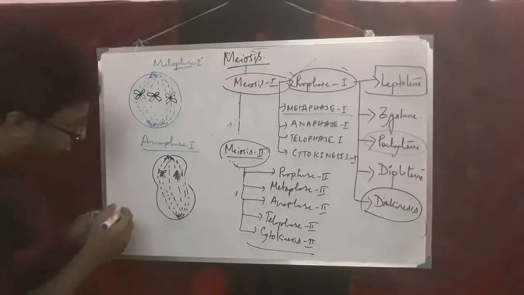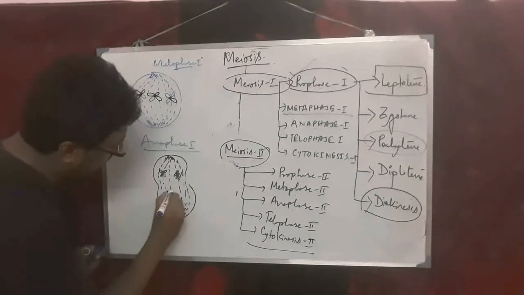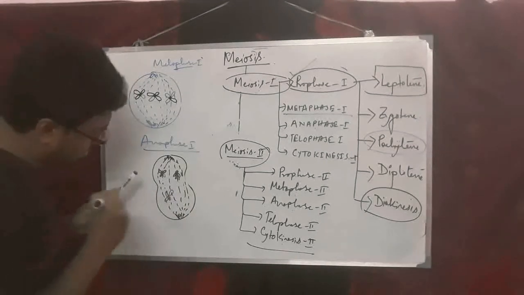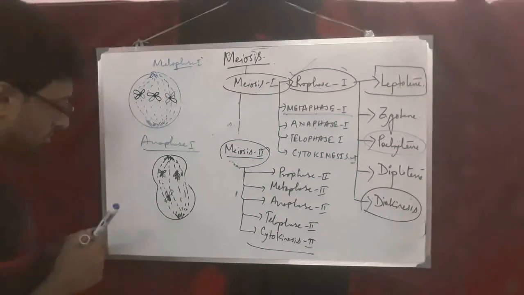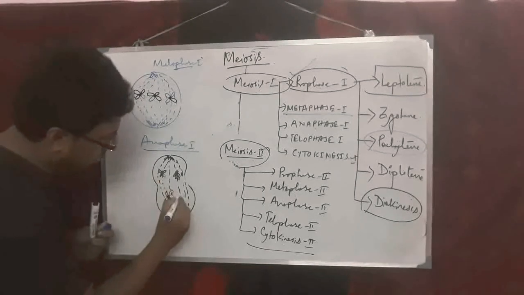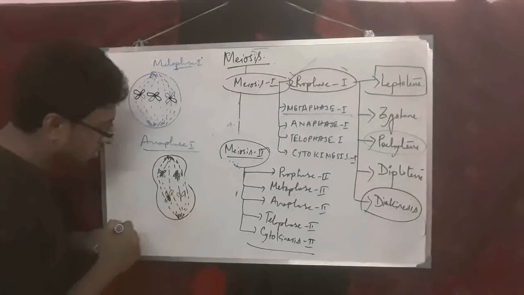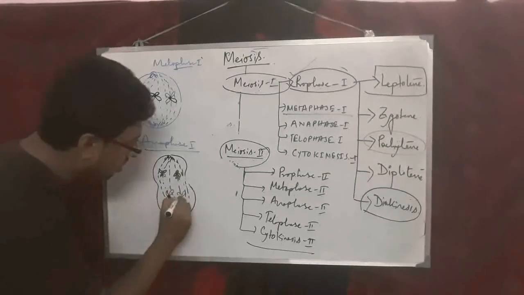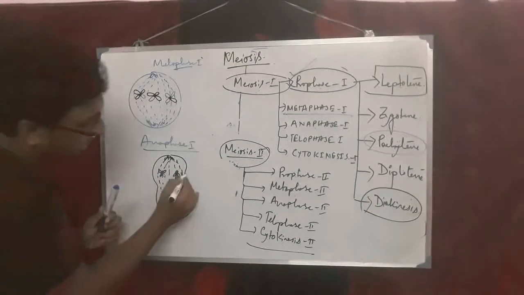These are the chromosomes going towards the North Pole, and these are the chromosomes coming towards the South Pole. So the chromosomes are going.